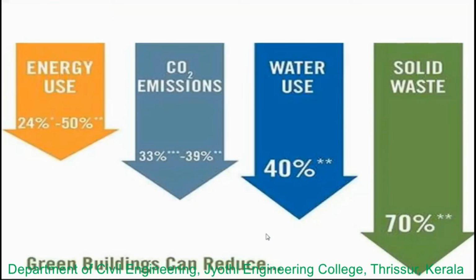So by this green building, we can reduce energy use by 24 to 50% and carbon emissions by 33 to 39%. Coming to water use, you can reduce usage by up to 40%. And 70% of the solid waste can be minimized, and it can be recycled.